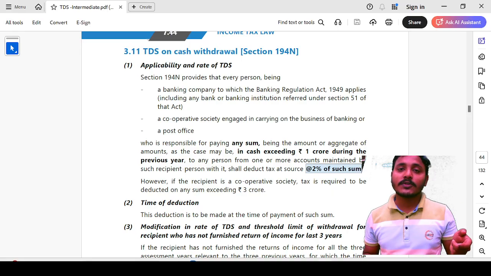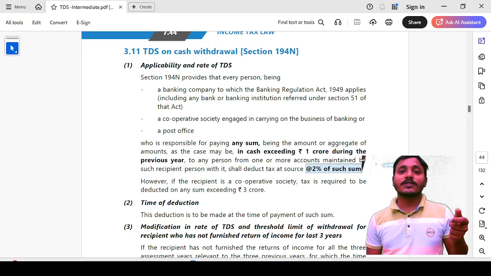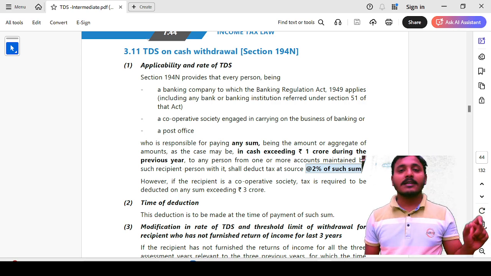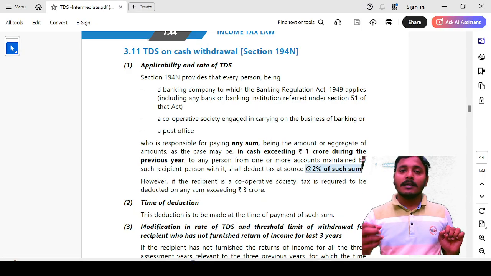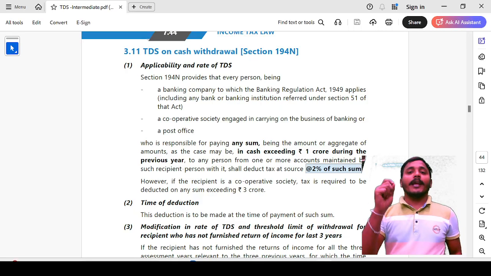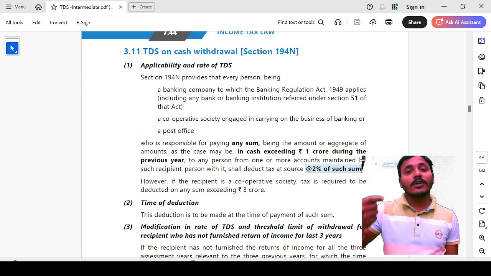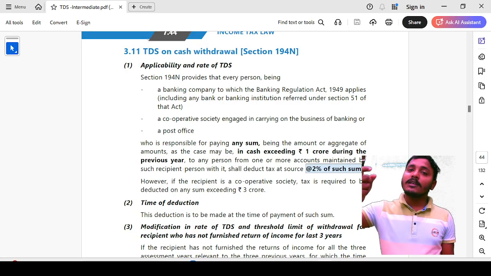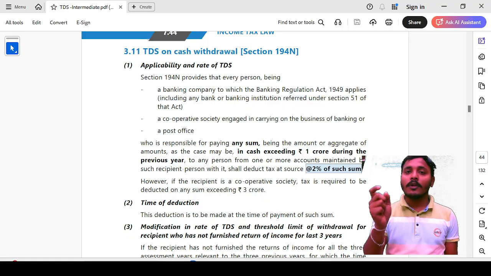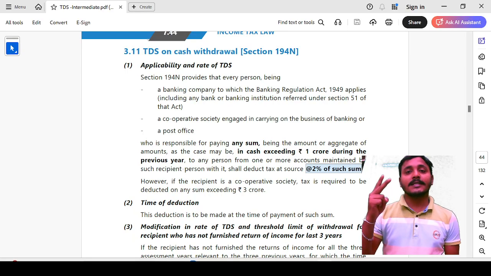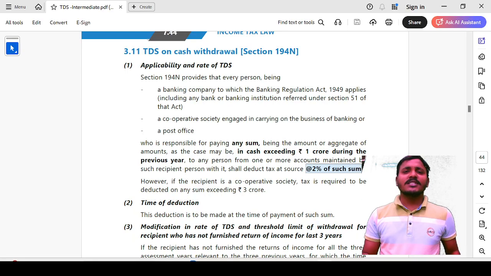Where the cooperative society withdraws cash exceeding 3 crore, then TDS is applicable, otherwise TDS is not applicable. For a person other than a cooperative society withdrawing cash greater than 1 crore, on the amount exceeding 1 crore, TDS under section 194N at 2% is applicable. This is the general provision.